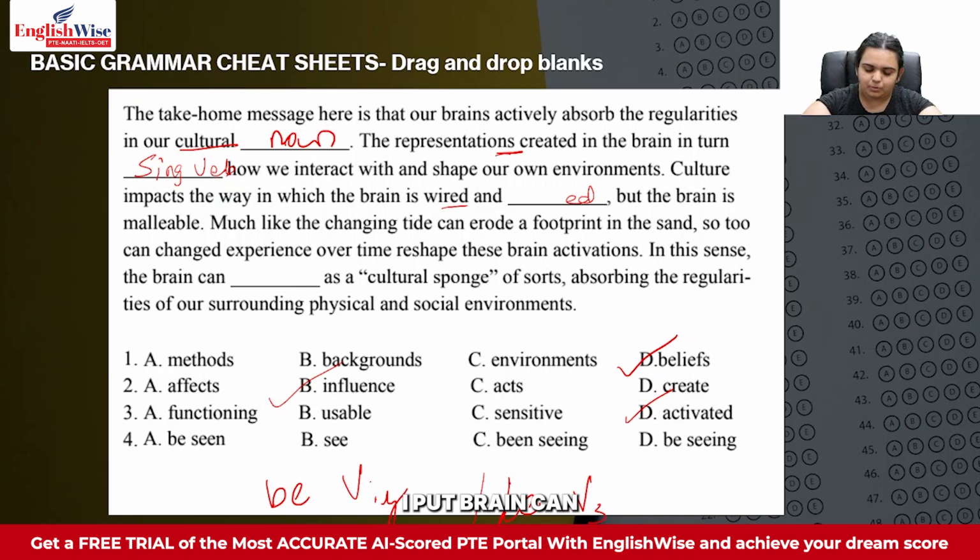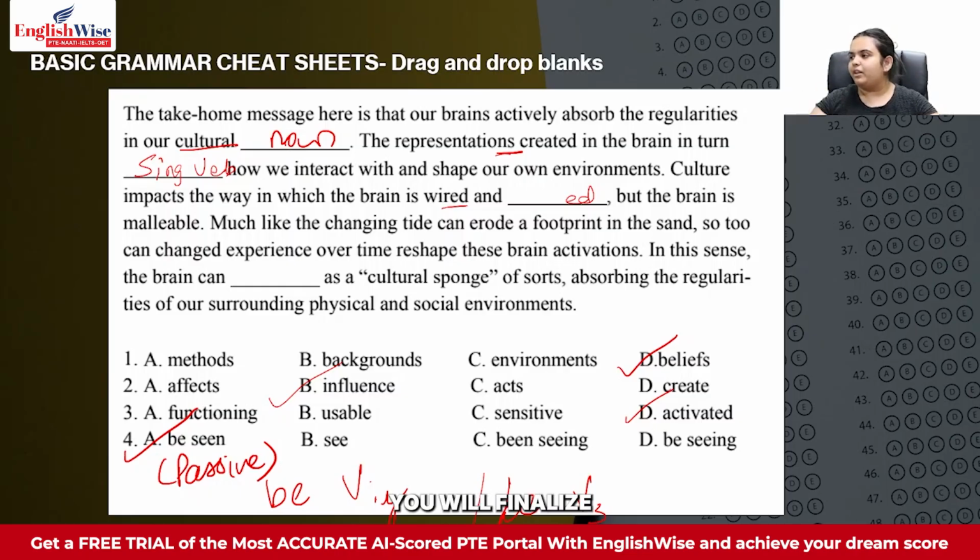So over here, when I put brain can see, as a cultural sponge, what we are referring to is that people see the brain as a cultural sponge. So it is a passive voice sentence, and that is why I'll go with be seen in my answer. So this is how you will finalize your answers.